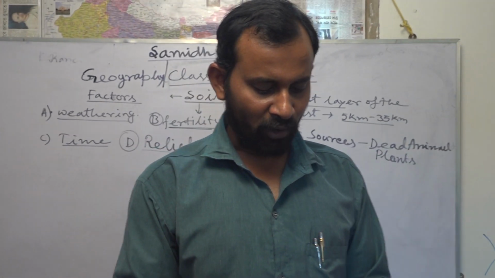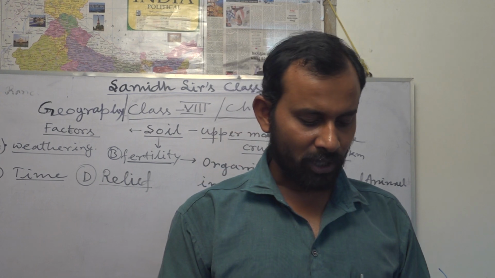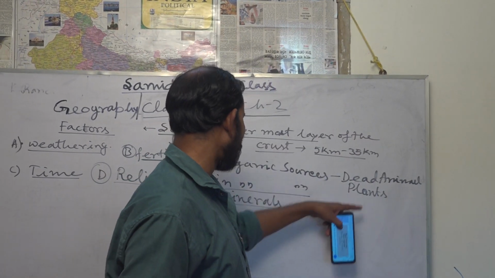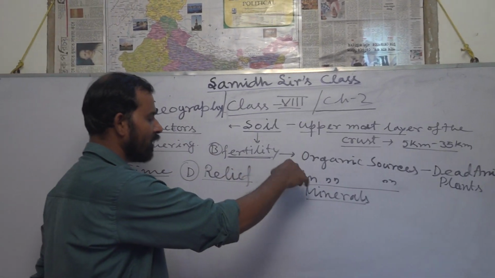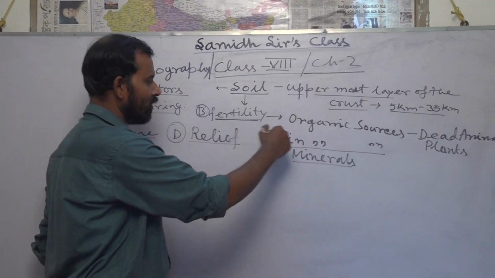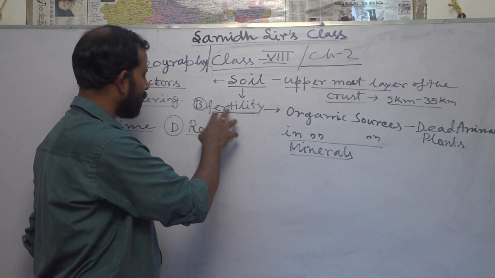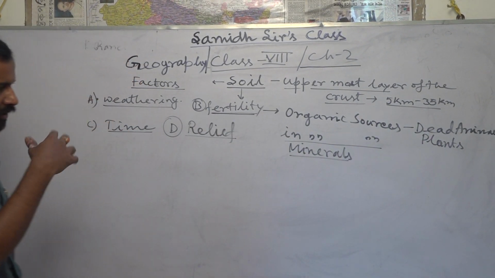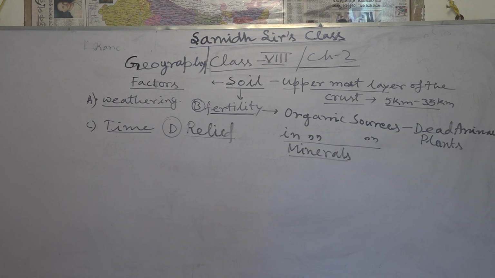Next one, the flora and fauna, microorganisms, they affect the rate of humus formation. Already I have told you, dead animals and plants are the source of organic materials, and inorganic materials usually develop from the weathering of the igneous rocks and the metamorphic rocks. Next one, time determines the thickness of the soil profile.